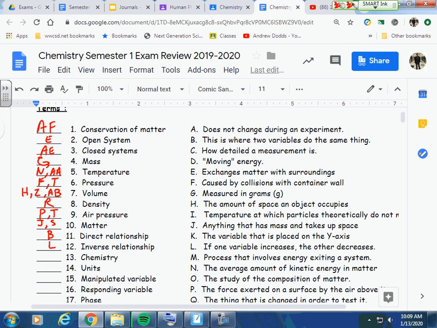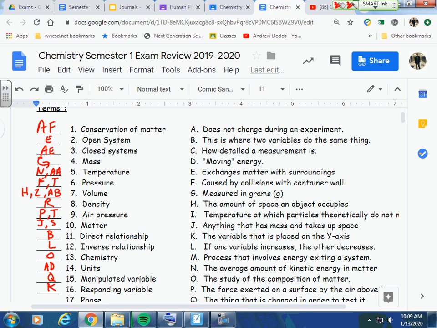Chemistry is O, study of the composition of matter. 14, units would be AD, which just gives us some examples like grams, milliliters, cubic centimeters. 15 is Q. The manipulated variable is the thing we are changing on purpose in order to test it. And 16, responding variable would be K. That's the thing that changes because of the thing we changed, the thing that changes as a result of the manipulated variable.